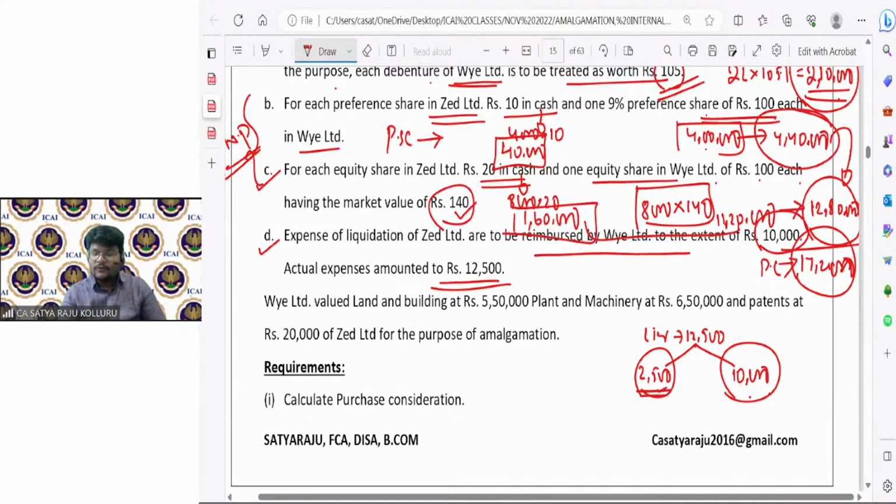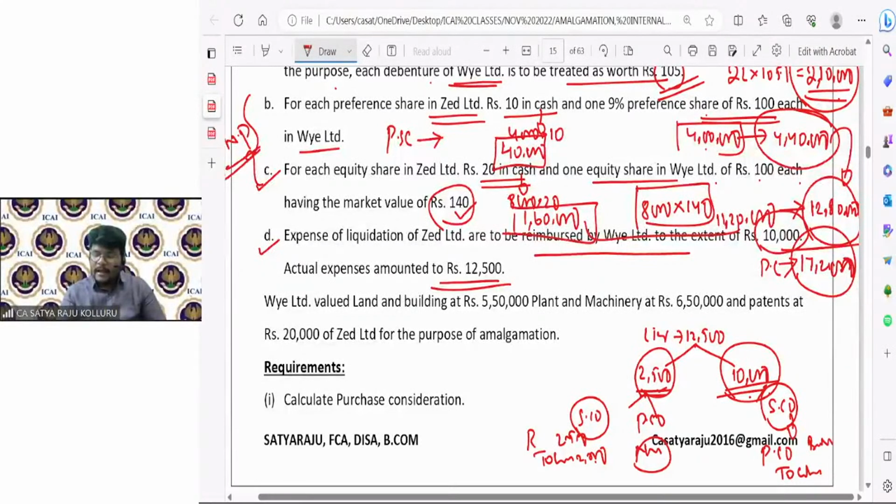Now, for this 2,500, what is the journal entry in the books of the selling company? Borne and paid by the selling company means realization to cash for this 2,500. Then in the books of the purchasing company for this 2,500, no entry. Then what about this 10,000? In the books of the selling company, if it is initially paid by the selling company, it will record purchasing company to cash or bank. At the time of receiving later, bank or cash to purchasing company. Then in the books of the purchasing company, what is the journal entry? Goodwill or capital reserve to cash, 10,000.